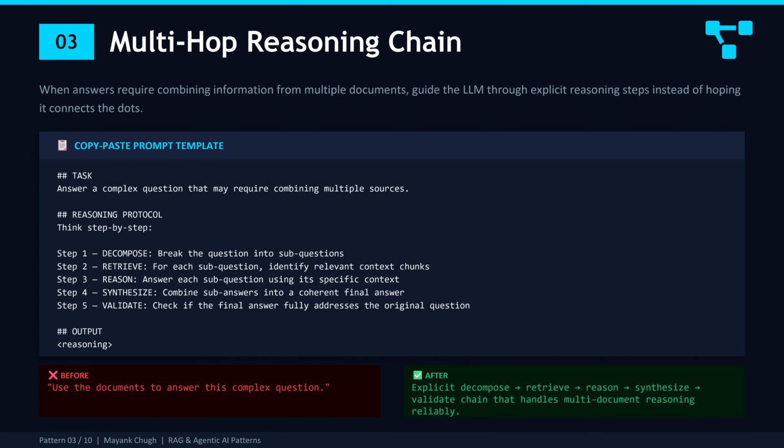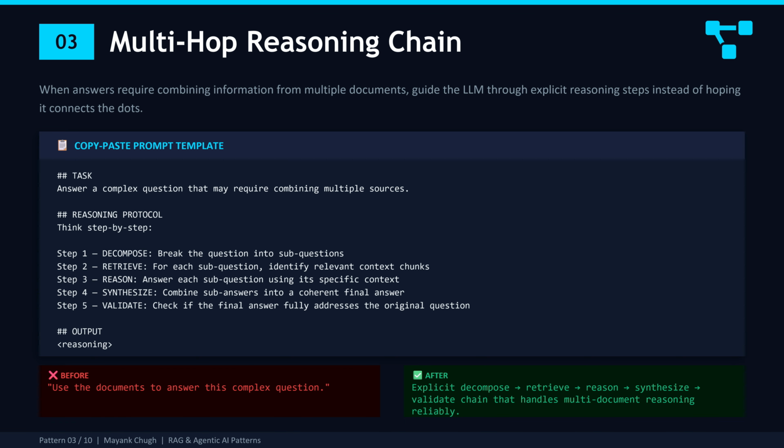If you just stuff all the chunks into the prompt and say answer this, the model often grabs the first relevant thing it finds and calls it a day. That might tell you yes, physiotherapy is covered, but completely miss the annual limit or the referral requirement. The multi-hop reasoning chain fixes this by giving the model an explicit 5-step protocol.